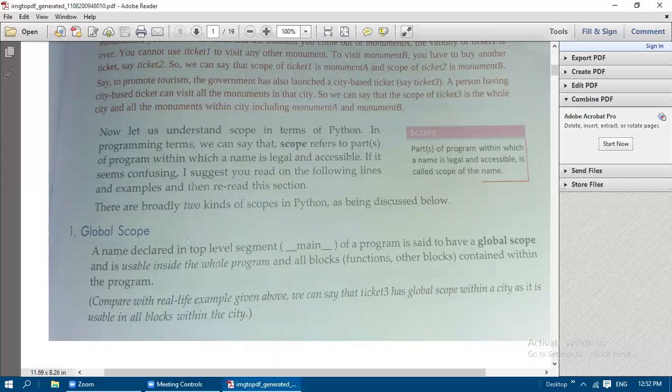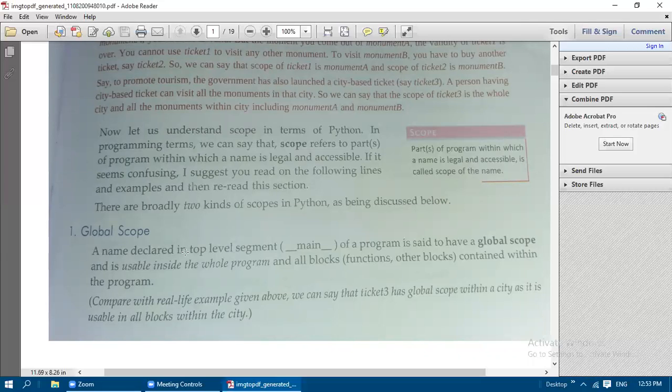Like ticket 3, this global variable can be used inside the entire program. Not only inside a function, for the whole program that global variable is going to be accessed or used. And all the blocks, like functions and other blocks contained within the program, can use this global variable.